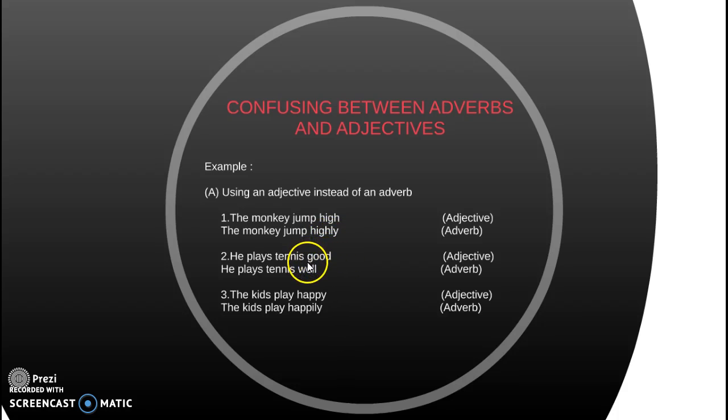Next is "He plays tennis good". Good is an adjective. "He plays tennis well": well is an adverb. The third one is "The kids play happy". Happy is one of the adjectives.